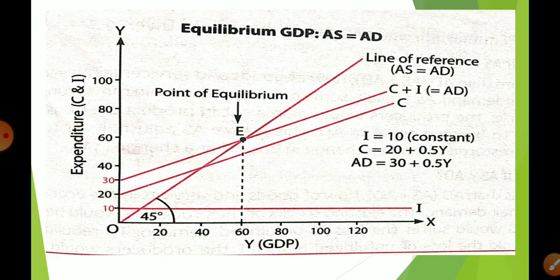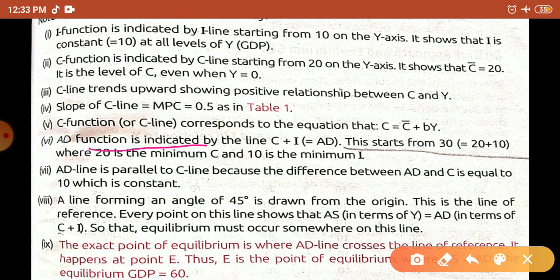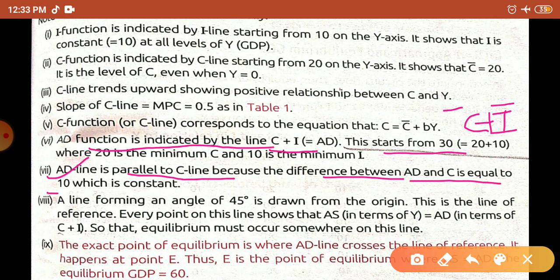Now the AD function is indicated by the line C plus I. This starts from 30. Why does it start from 30? Because AD is the sum total of C plus I. What is C? Autonomous consumption is 20. And autonomous I is 10. So that is why AD starts from 30. Okay. Now the AD line is parallel to the C line because the difference between AD and C is equal to 10. That is constant. What is the difference between the two? Investment, which remains constant.